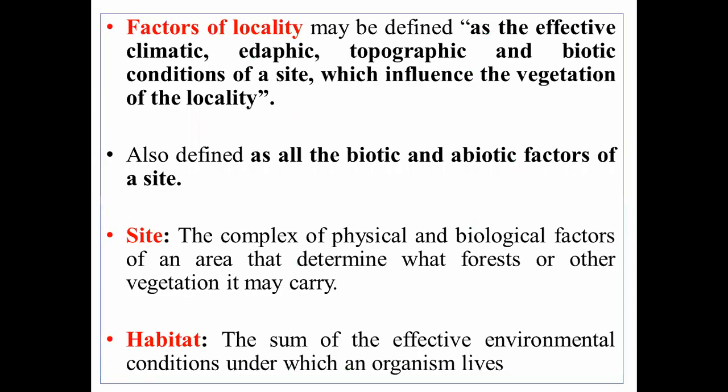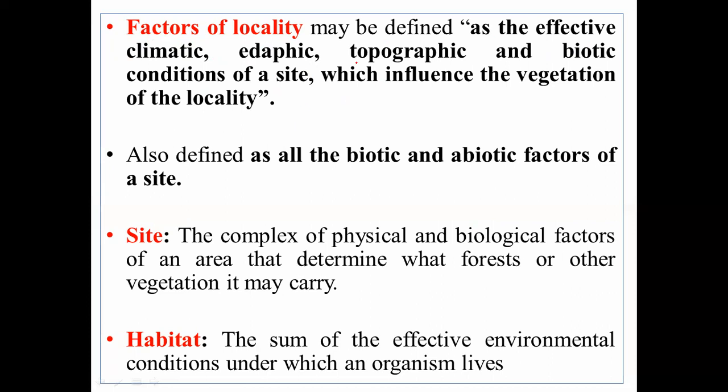As most of you are aware, there are some terms: factors of locality, what is a site, what is a habitat, and all those things. The site factor, or you can also call it the factors of locality, is any factor, for example the climatic factor, edaphic factor, topographic factor, or biotic factor, which influences the vegetation. That is the simple meaning of factors of locality.